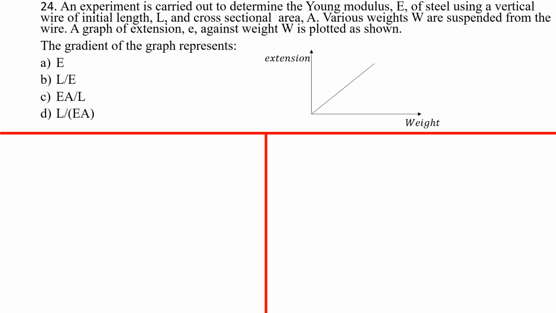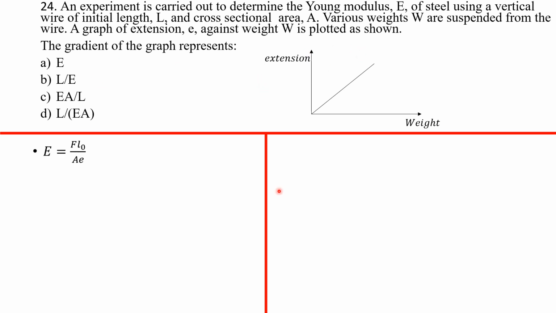An experiment is carried out to determine the Young's modulus E of steel using a vertical wire of length L and cross-sectional area A. Various weights W are suspended from the wire. A graph of extension e against weight W is plotted as shown. The gradient of the graph represents...